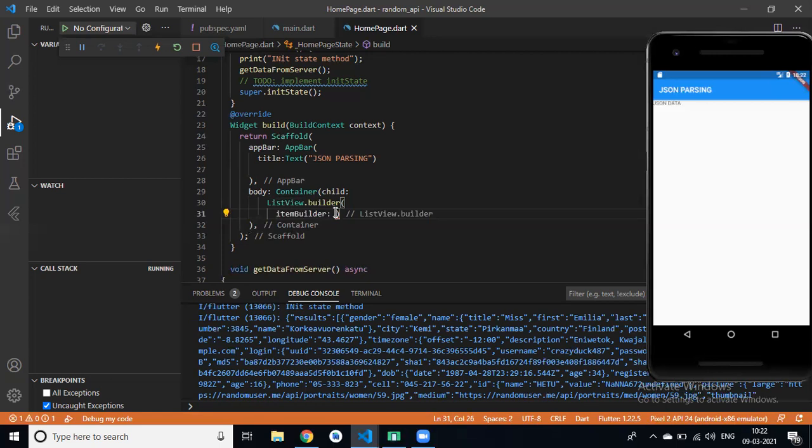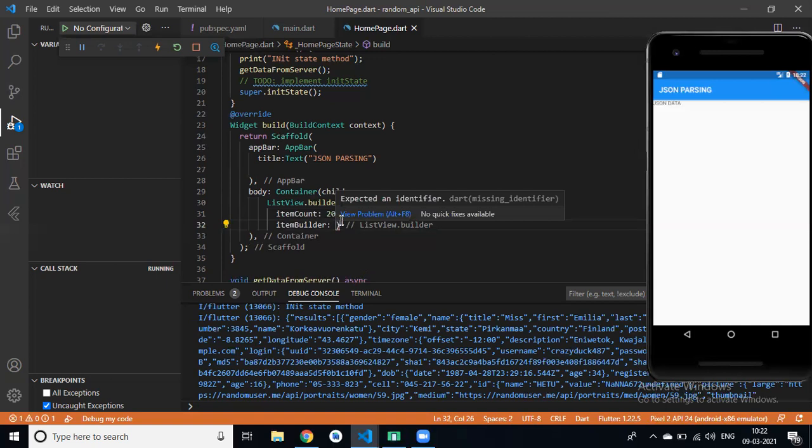In list view dot builder, we have two parameters, item builder and item count. How many items we want to display, like item count, like if I display 2 or 20. And in item builder, we need to pass our context.